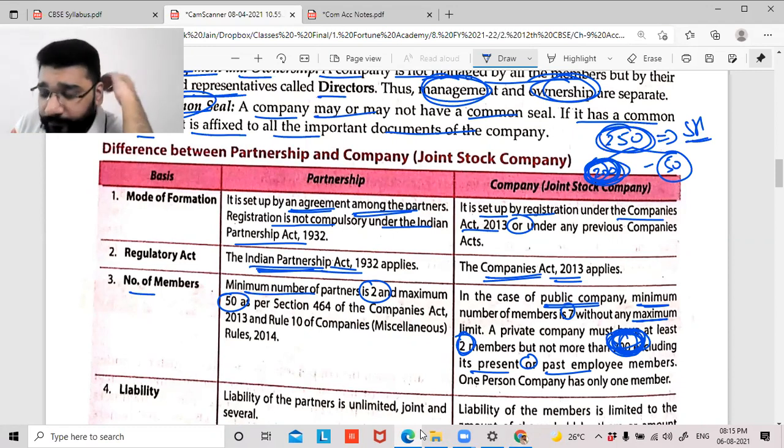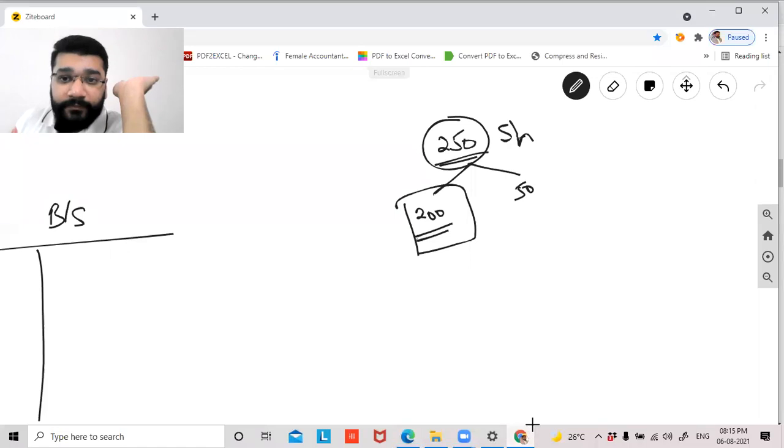Sir, even ex-employees will be included? Ex-employees, okay. Ex-employees will not be counted for this 200. Sir, will they be counted if they're getting a share after their retirement?